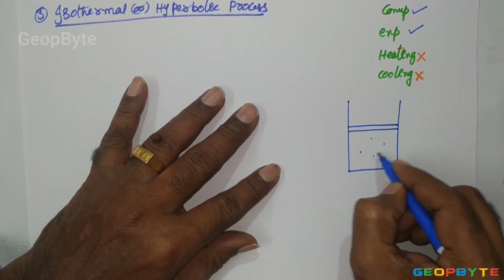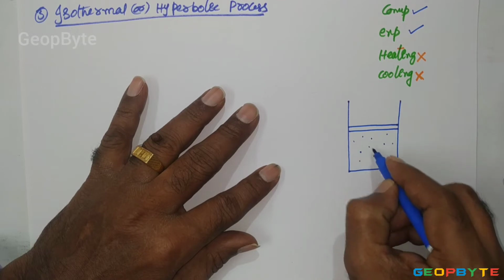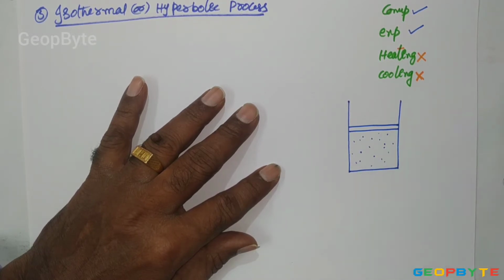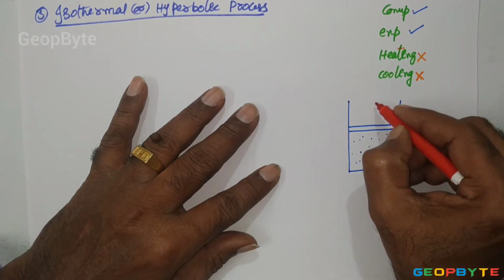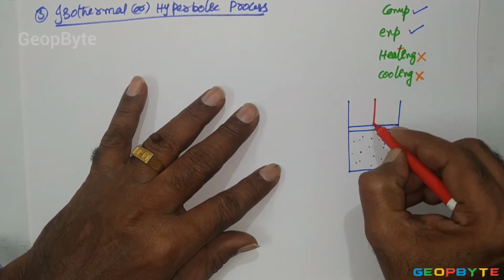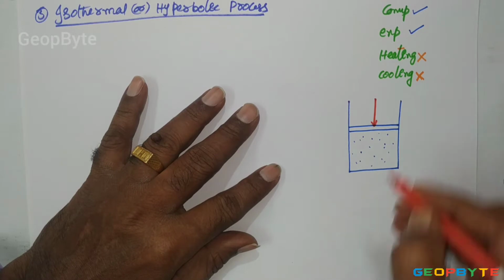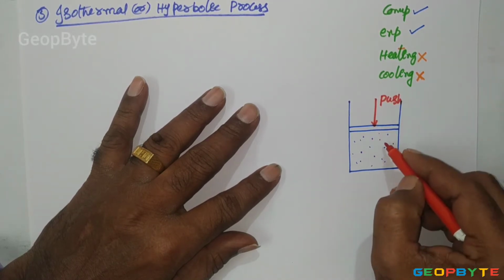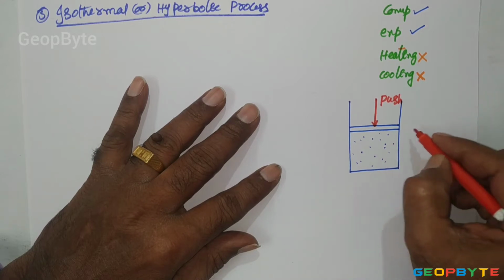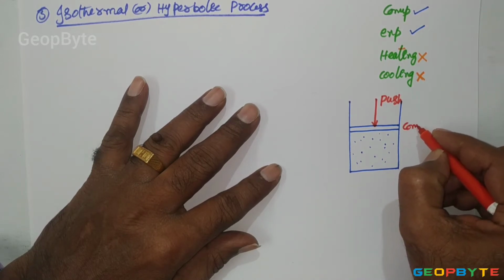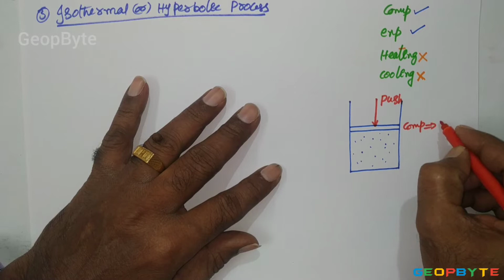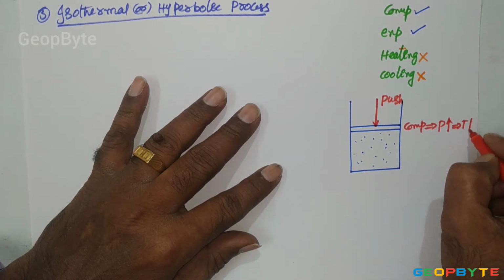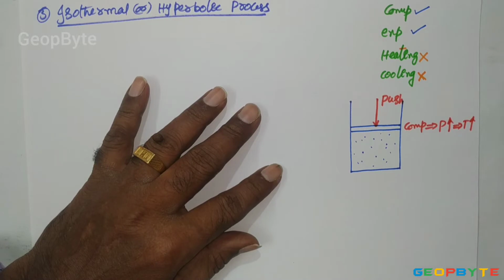Assume some gas is there inside the system. Now, when you push down the piston, the gas below the piston is compressing. During the compression process, pressure increases. Along with pressure, temperature of the gas also increases.